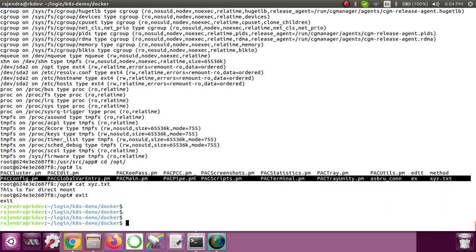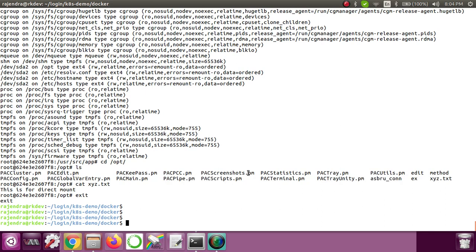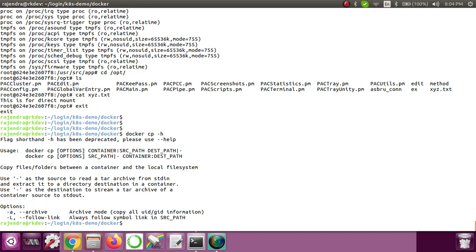Now, there is one docker cp command as well. If I look at the help for docker cp, it shows options like archive and then copy, and -L for follow link.